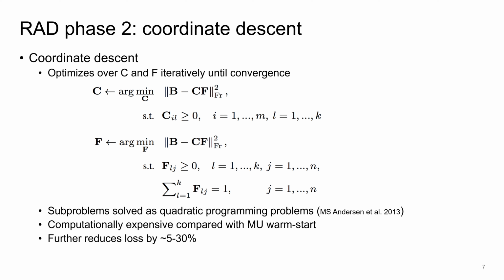The second phase is coordinate descent. We optimize C and F by fixing the other one iteratively until convergence. Although the original problem is non-convex, the subproblems of coordinate descent are convex and can be solved as quadratic programming problems. The coordinate descent is more computationally expensive compared with the multiplicative update warm start. However, this phase further reduces the objective loss by around 5 to 30%.